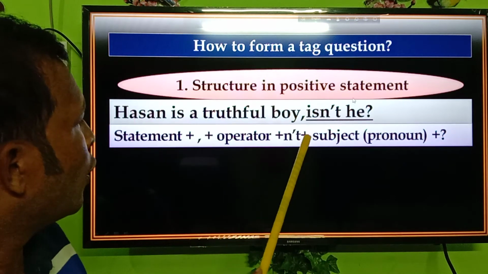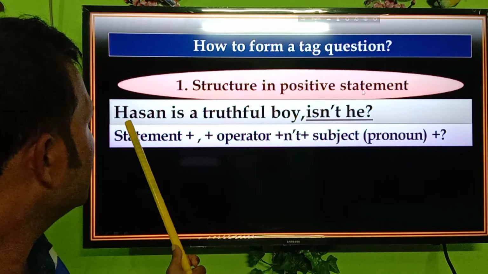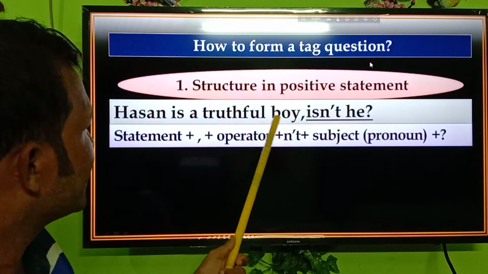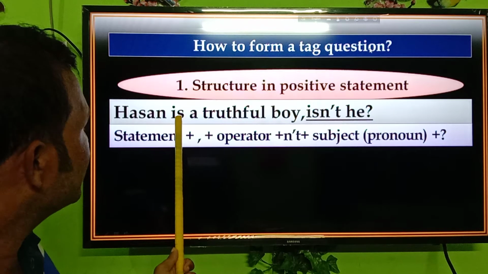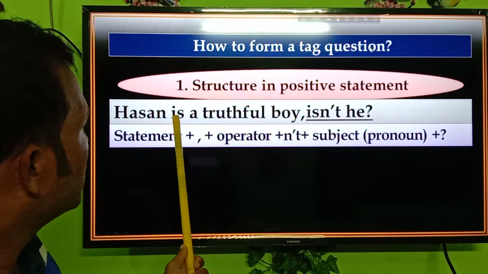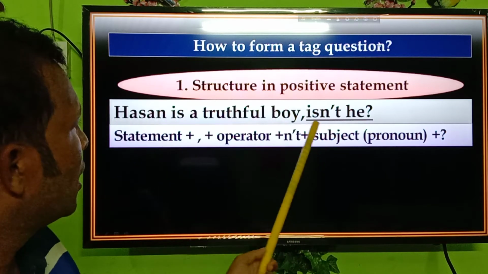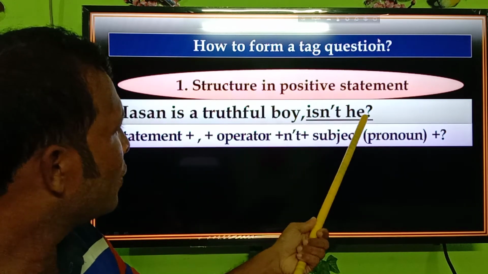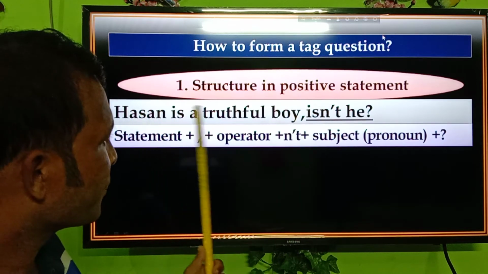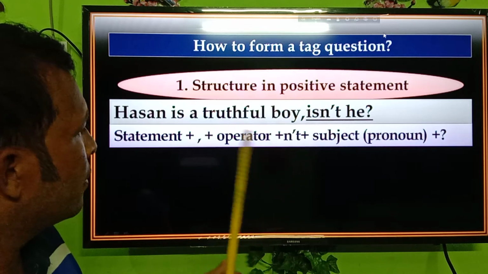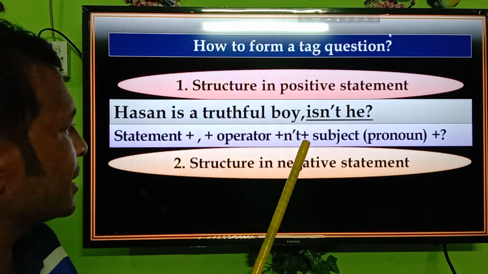Hassan is a truthful boy. The correct form of tag question for a statement in positive sense: we will see here is a helping verb. There is no negative form here, so isn't Hassan. There will be a pronoun here, so we will use he instead of Hassan. Okay, clear?